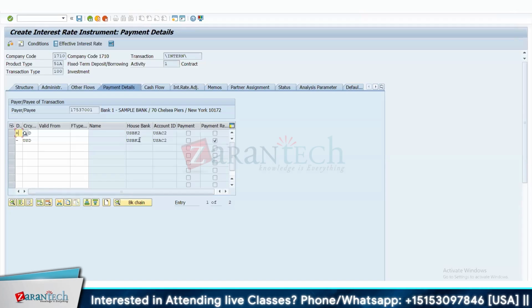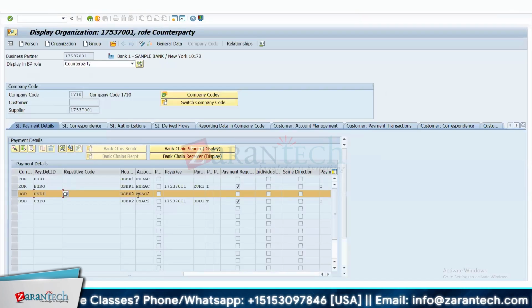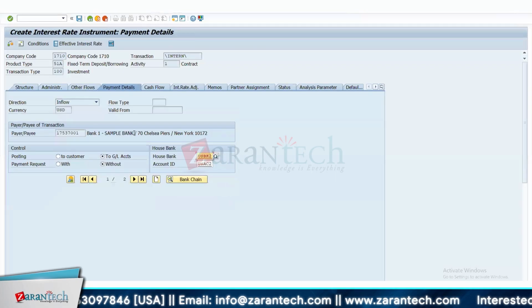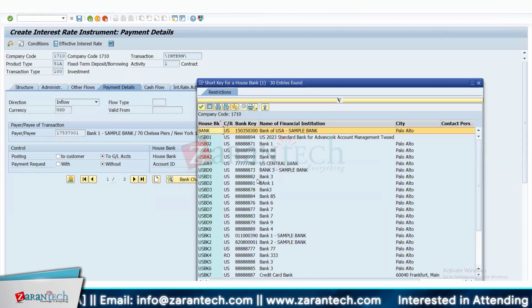Can I put another currency here not defined in the business partner master data? Yes, you can. You can put another account, define euro and USD. Can I put in FTR create another sterling? Yes, you can. So if you want to change the house bank here, just double click here, and here you have the option to change it. You can choose whatever house bank you want.